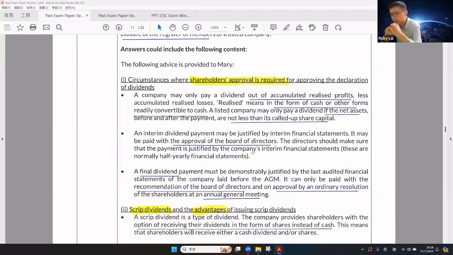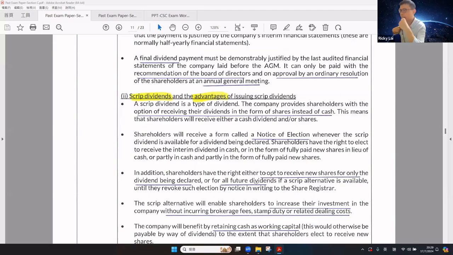An interim dividend payment may be justified by the interim result announcement. This may be paid with the approval of the board of directors. The directors should make sure that the payment is certified by the company's income account. All dividend payments must be demonstrated by the last audited accounts laid before the AGM. This can only be paid with the recommendation of the directors and by approval of an ordinary resolution of the shareholders at the AGM. How about the second heading regarding scrip dividend and disadvantages?